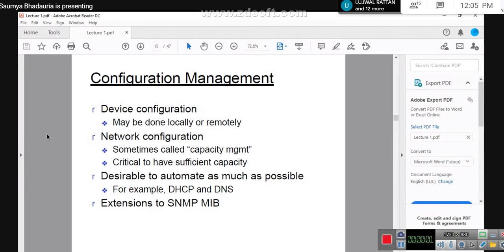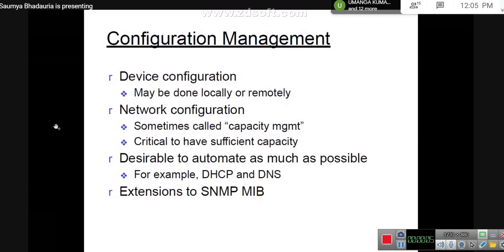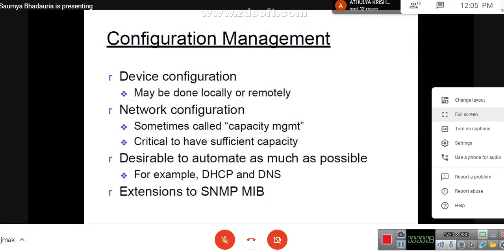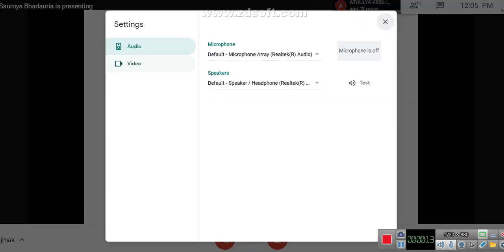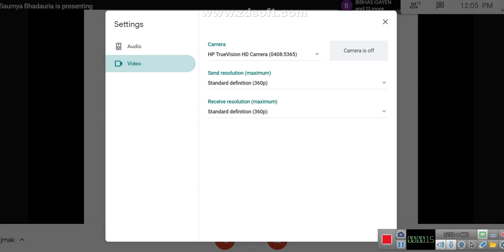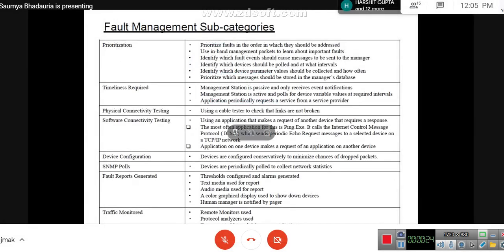Now we were done with two of the modules. We started off with performance management and then moved on to fault management. There were certain subcategories which were part of each of these modules.